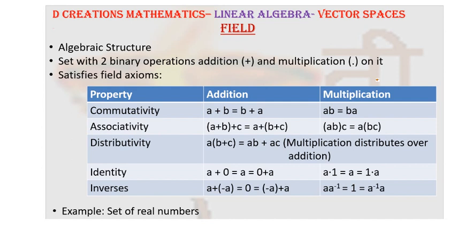So, for every real number x, there will be an inverse minus x. For example, for 7, it will be minus 7. Similarly, for every number x, there will be a multiplicative inverse such that if the number is say 9, you will have the multiplicative inverse as 1 upon 9. Identity elements are 0 for addition and 1 for multiplication.